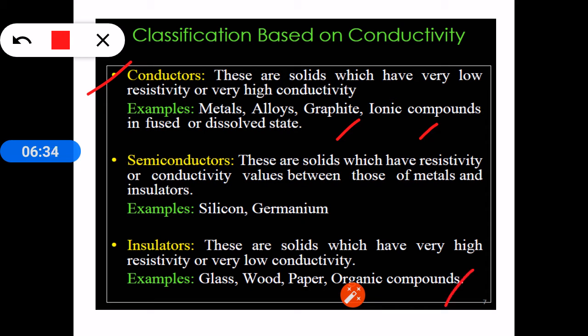Insulators: those substances which do not allow current to pass through them are called insulators. Examples are glass, wood, paper and organic compounds. All these are examples of insulators. Semiconductors: these are solids which have resistivity or conductivity values in between conductors and insulators. Silicon and germanium are the well-known examples of semiconductors.